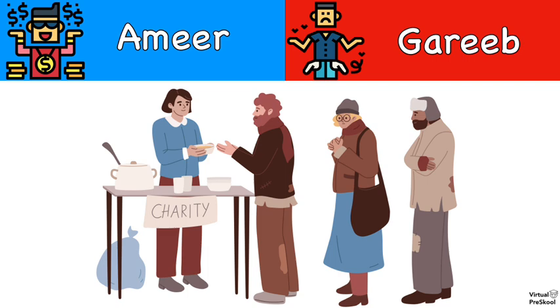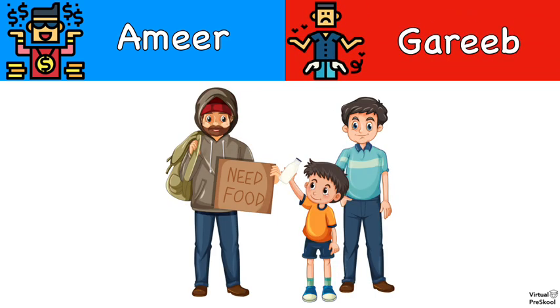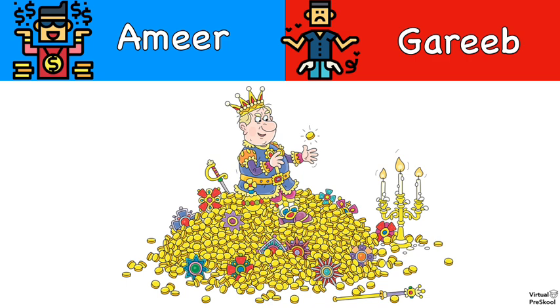Across the world, there are organizations to help the poor. What is poor in Hindi, amir or gareeb? Gareeb. The little boy is helping the poor man. What is poor again? Amir or gareeb? Gareeb. This kingdom is rich. What is rich in Hindi?